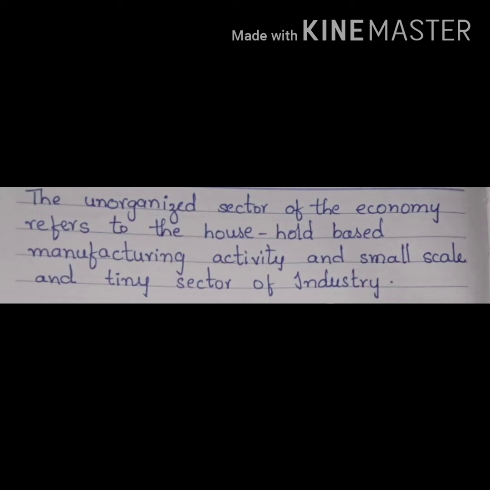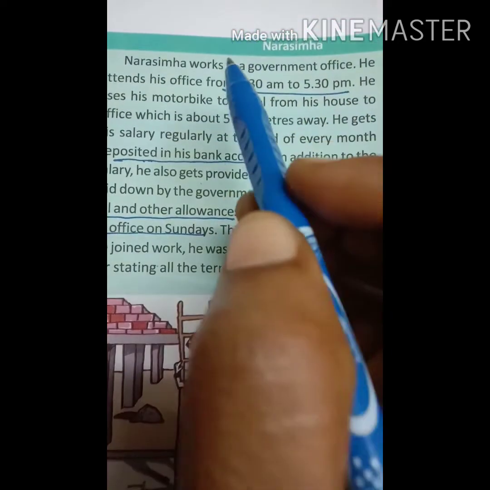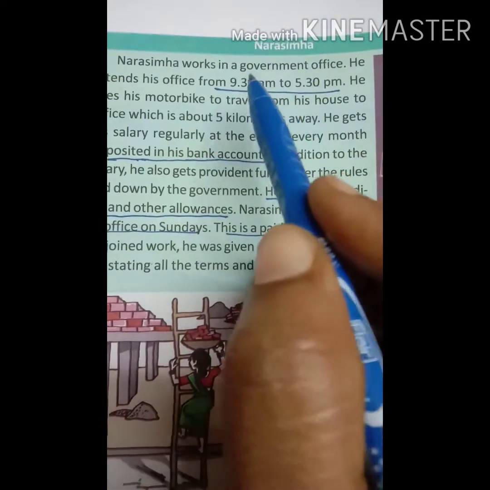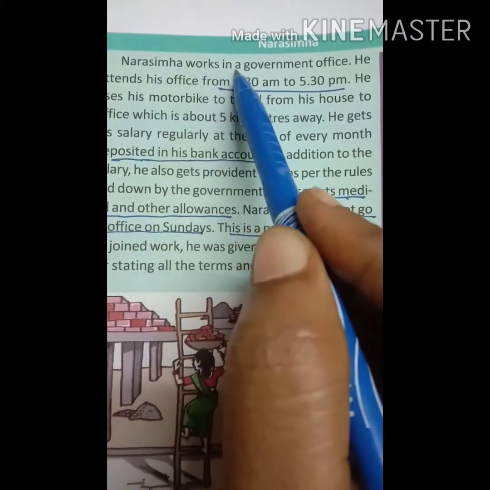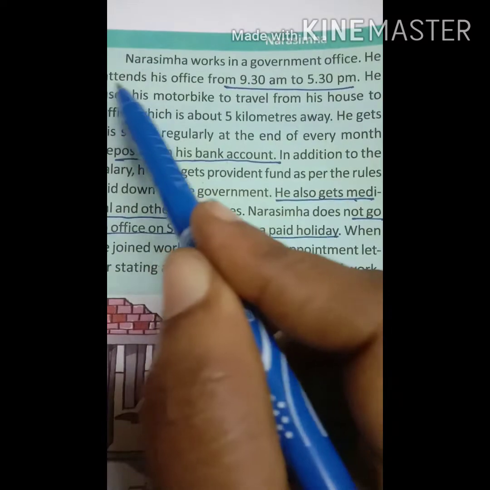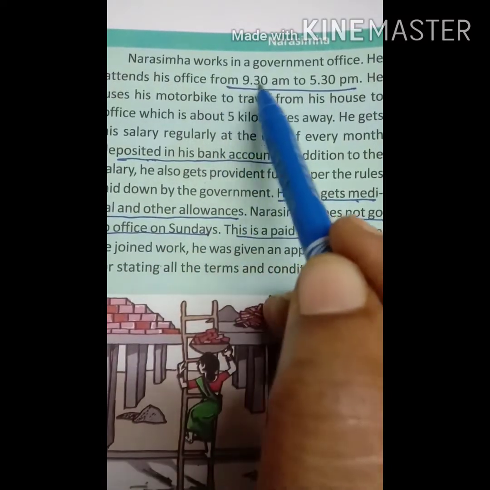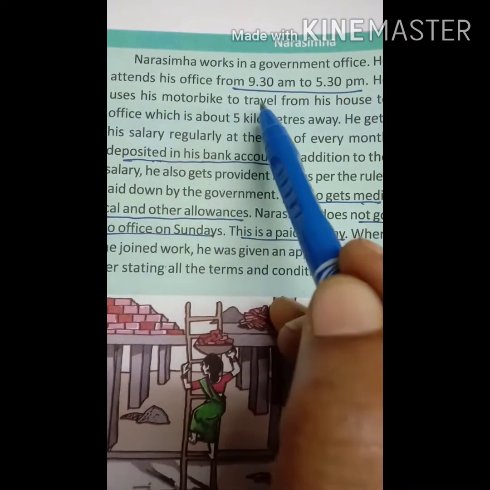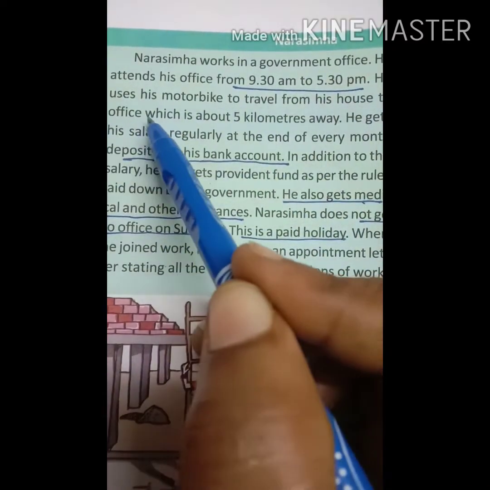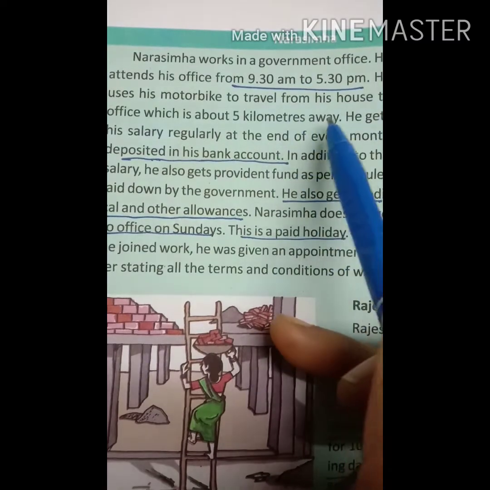Here, Narasimha and Rajeshwari are illustrative examples of workers employed in organized and unorganized sectors. Example, Narasimha working in the organized sector. Narasimha works in a government office. He attends his office from 9:30 to 5:30 p.m. He uses his motorbike to travel from his house to office, which is about 5 kilometers away.